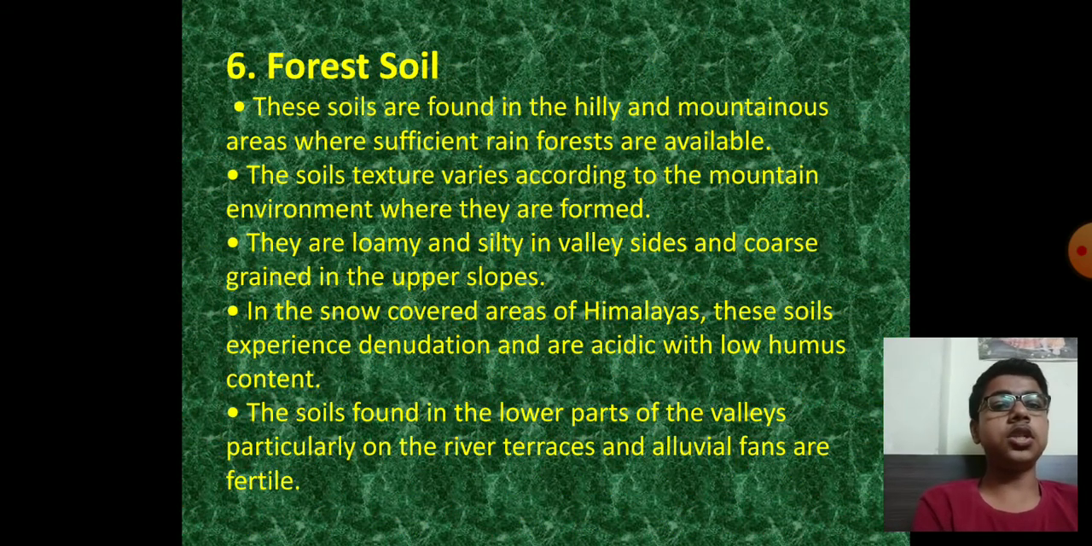Forest soil. These soils are found in the hilly and mountainous areas where sufficient rain forests are available. Soil texture varies according to the mountain environment where they are formed. They are loamy and silty in valley sides and coarse grained in upper slopes. In the snow covered areas of the Himalayas, this soil experiences denudation and is acidic with low humus content. The soil found in lower parts of valleys, particularly on the river terraces and alluvial fans, is fertile.